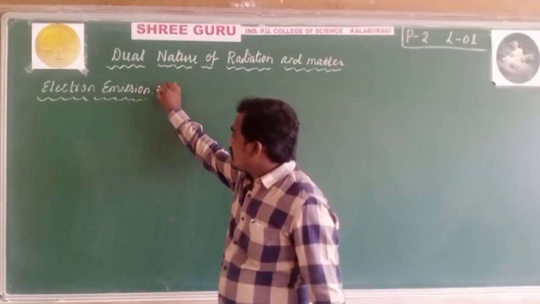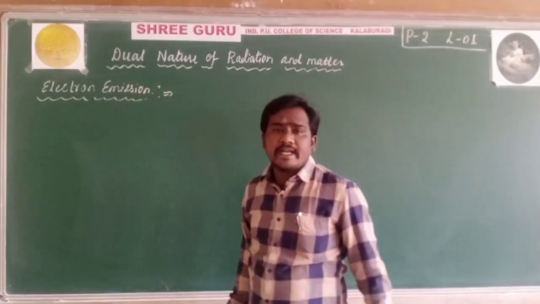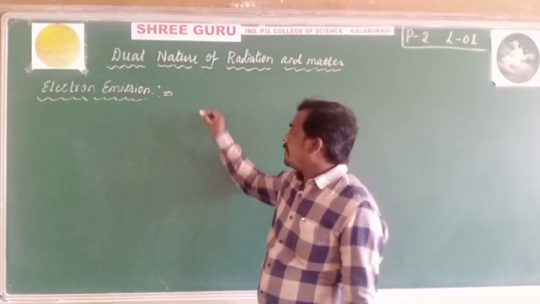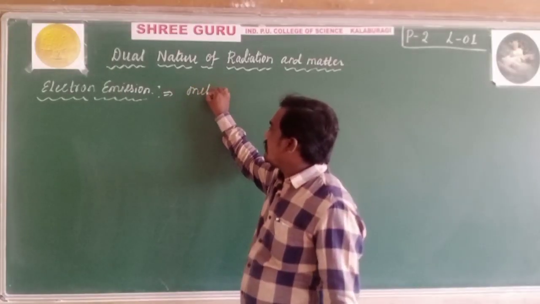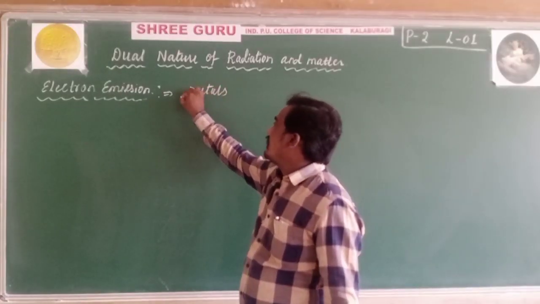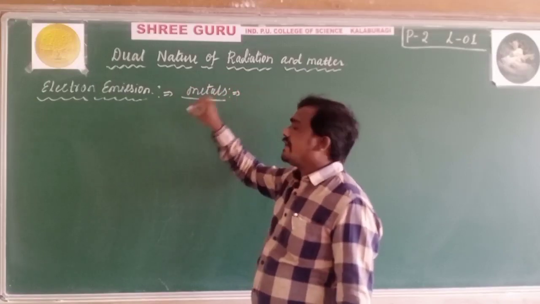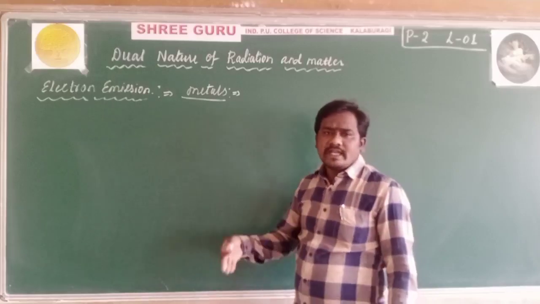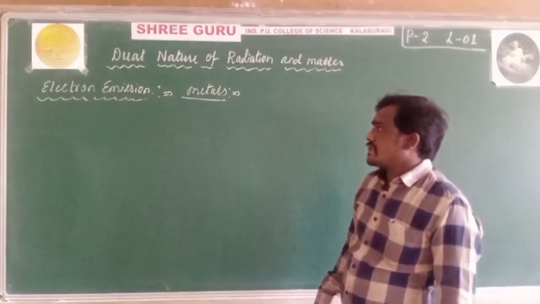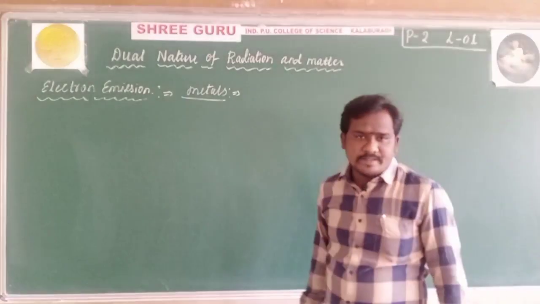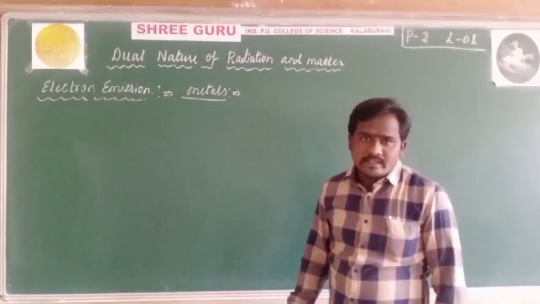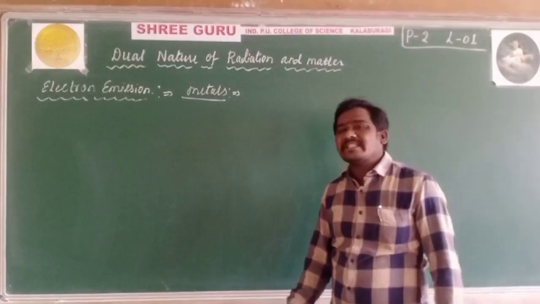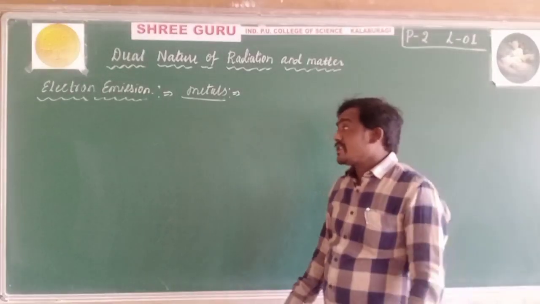Why are we considering metals only? Because they have conducting properties, and conduction occurs in them. Electron emission means the process of emission of electrons from a metallic substance or any type of substance.